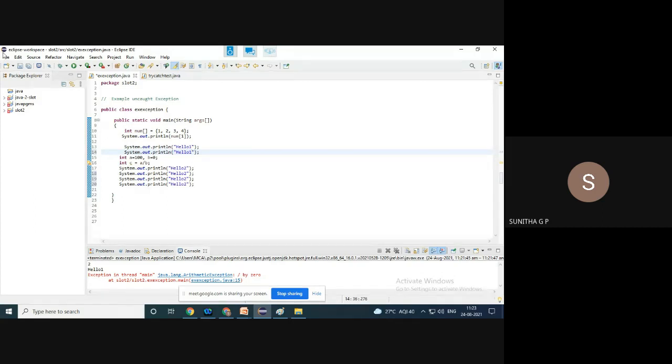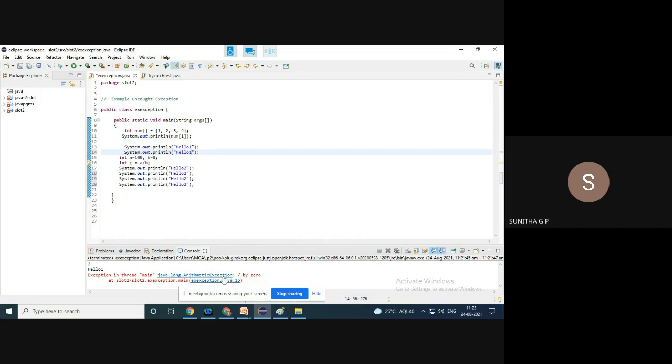That means it has stopped its execution at line number 16 and come out of the loop. So that is why I have got the output of line number 13 and line number 14. But when it comes to line number 16, it stops its execution and comes out of it. And it is showing an arithmetic exception, that is division by 0.